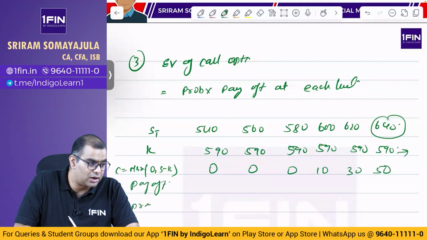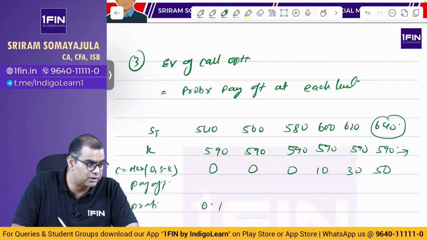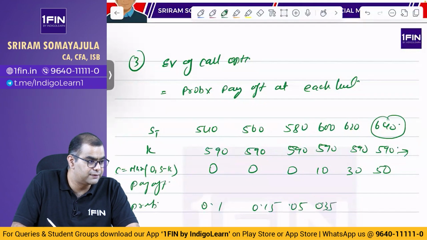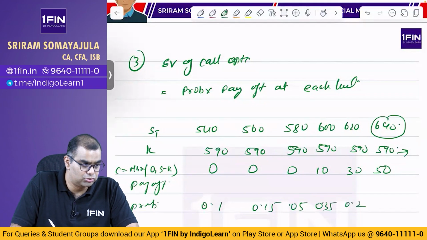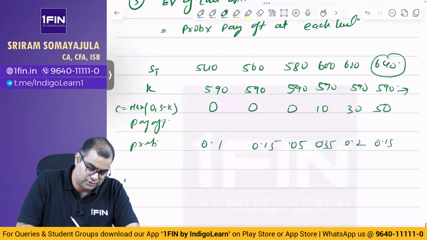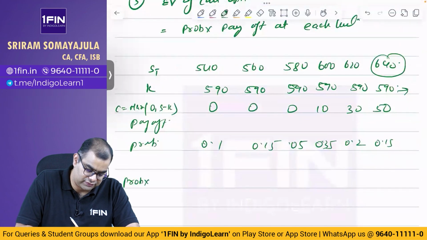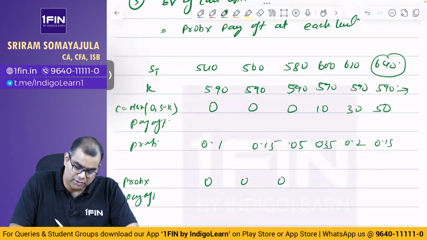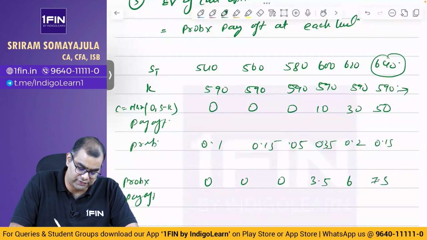இப்போ ப்ராபிலிட்டி எவ்வளோ கொடுத்துருக்கான்? Probabilities given as 0.1, 0.15, 0.05, 0.35, 0.2, 0.15. Probability into payoff: 0, 0, 0. 0.35 into 10 is 3.5, 0.2 into 30 is 6, 0.15 into 50 is 7.5.